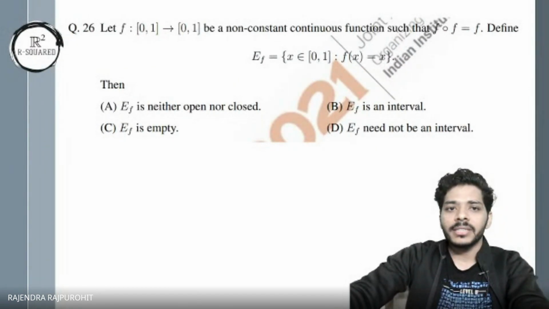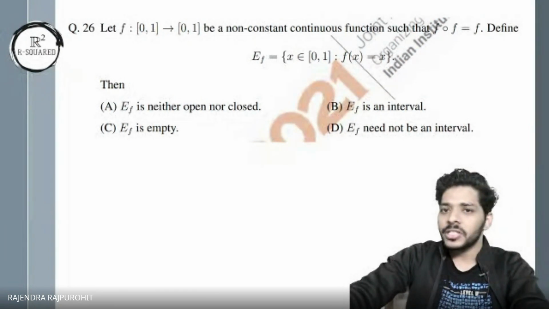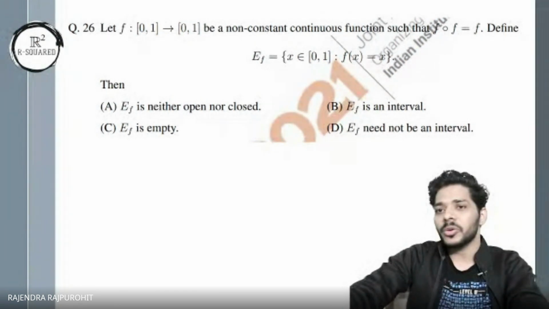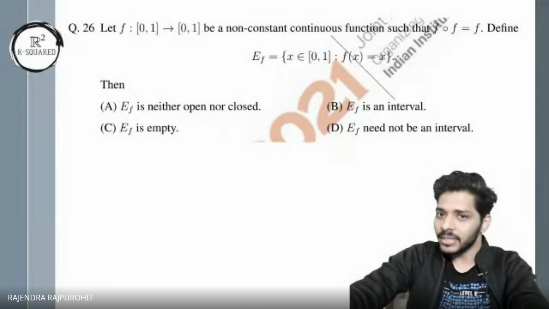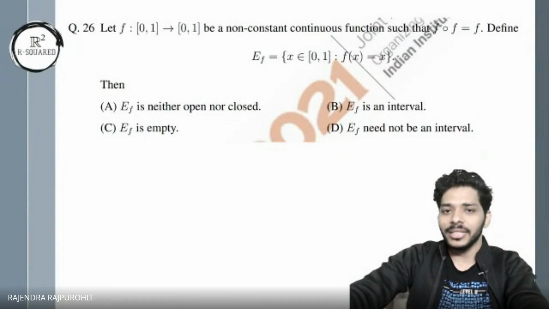So you have been given a continuous function which is non-constant, that is also the information, and the composition of the function with itself is again the same function. And then you are collecting some points in a set which are actually fixed points for f. And what can you claim about this set? It's a single correct question. Anyone would like to answer this?